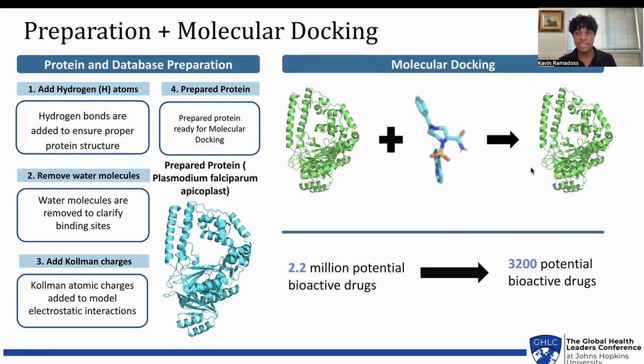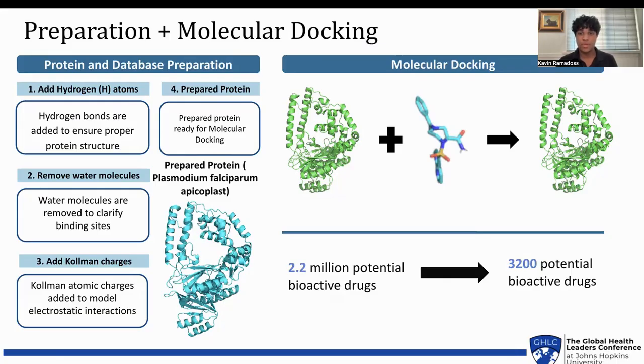Okay, so now let's dive into each step a little deeper. The very first step is called protein and database preparation. As for any good computational model, your data has to be clean so the computational model can understand it. So I had to do that for something like this. So to prepare the protein, I added hydrogen atoms, removed water molecules, and added Kollman charges, and that prepared the protein. And I used the exact same methodology to prepare the database, which is the database of drugs as well.